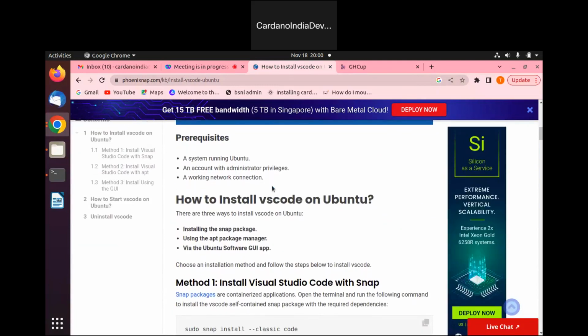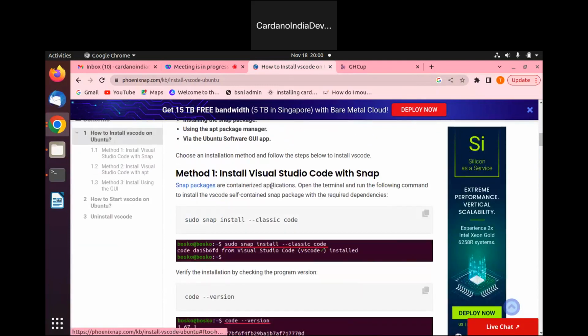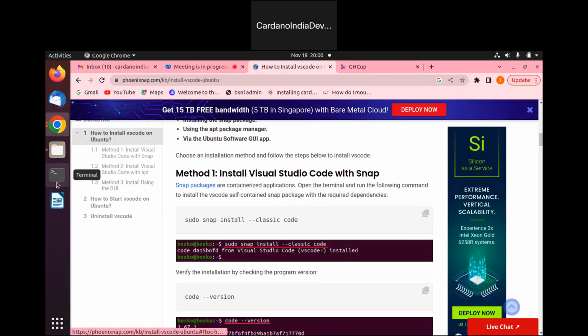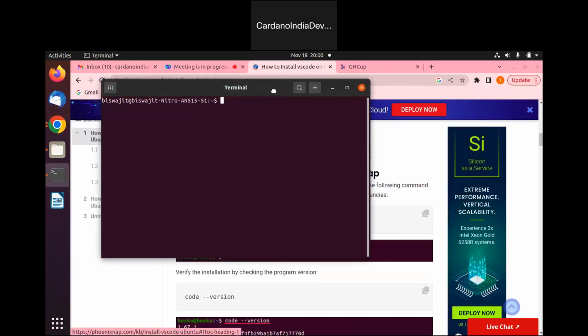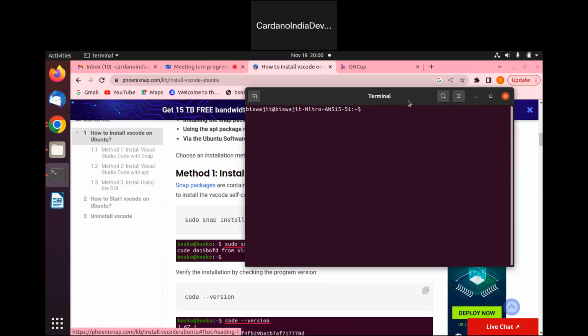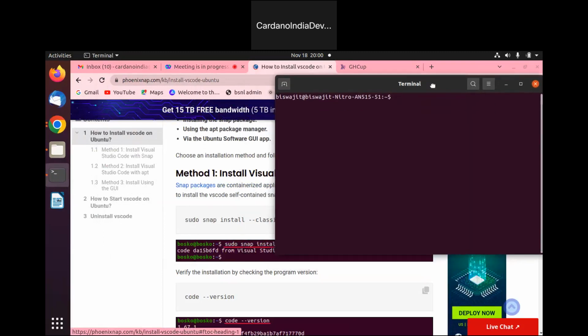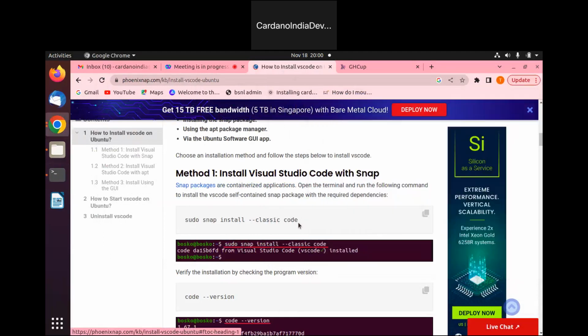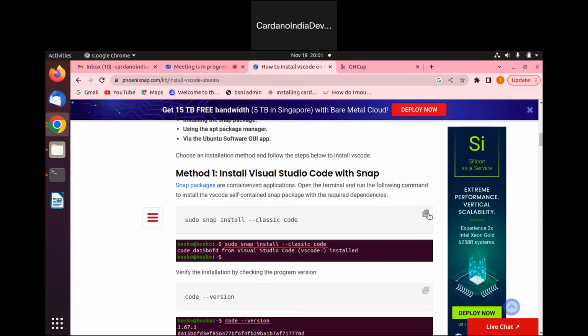Here, there is a step-by-step instruction how to install VS Code. Okay. So in Linux, we need to do this installation through terminal. Let me open this terminal. So when you open the terminal, by default it will open with your home path. Okay. Let me copy this code,